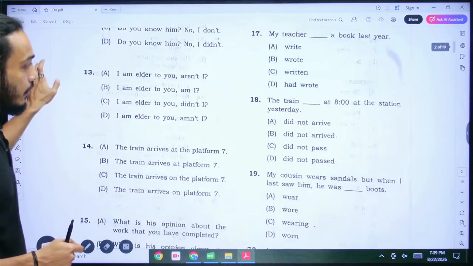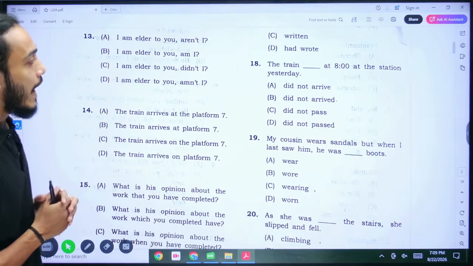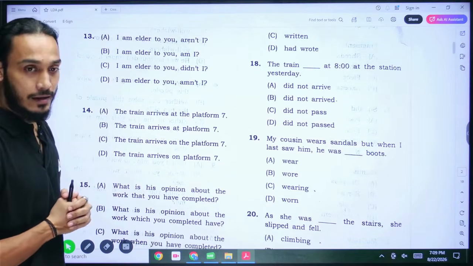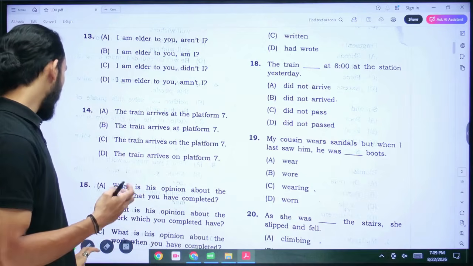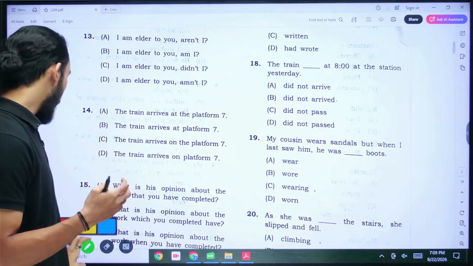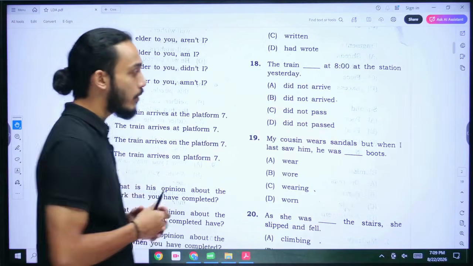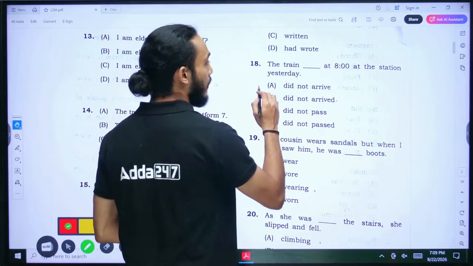All right, let's take a look at this question. The train [blank] at 8 at the station yesterday. So we are saying that the train was supposed to arrive, but it didn't. So how will we write it? We will say the train did not arrive.